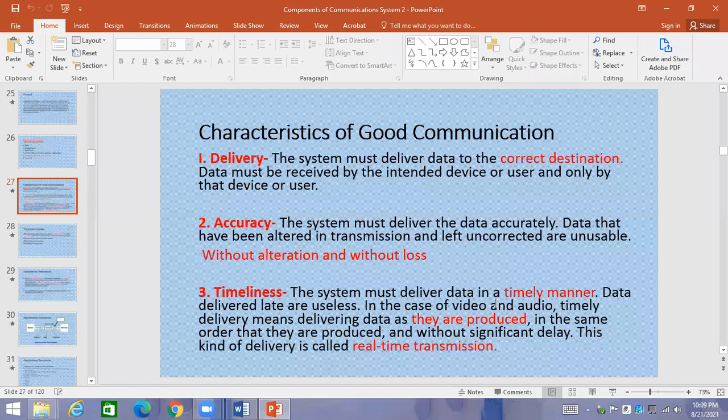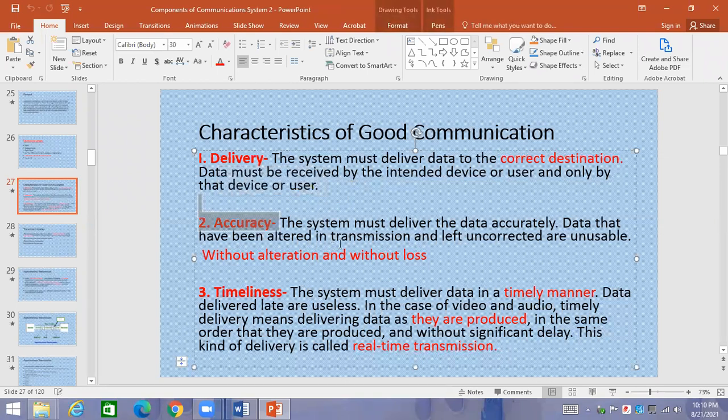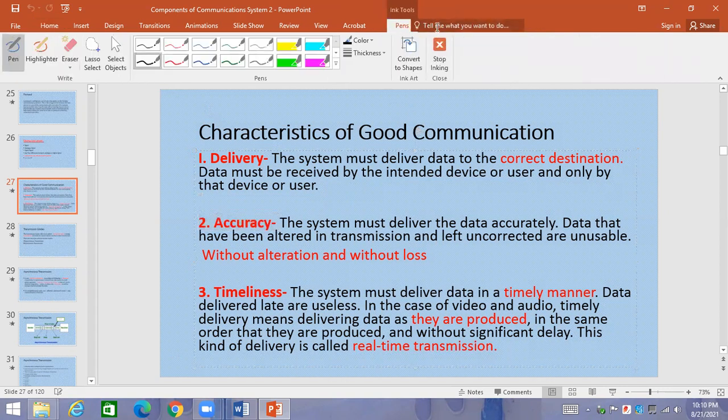Delivery. The system must deliver data to the correct destination. Data must be received by the intended device or user and only by that device or user. To the desired device, the data must be received. This is very important, that data should be delivered to the desired device. Anyway, we have already discussed these three points.